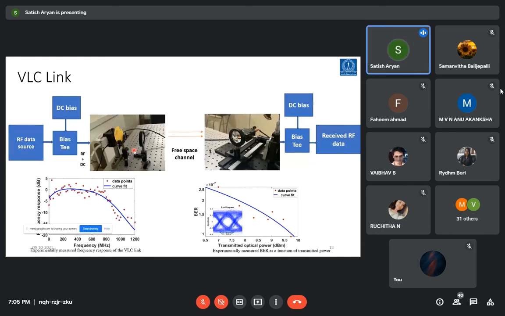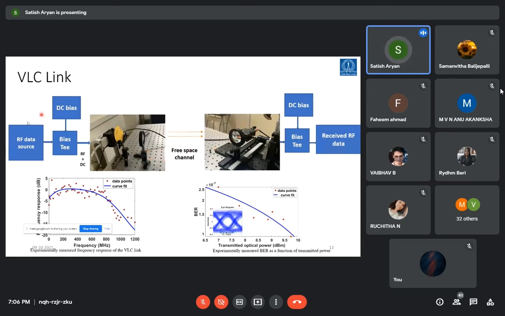We have a laser source, the blue laser source, passed through the phosphor that converts blue light into white light, passed through the converging lens, and it is focused towards the receiver. The receiver is a photodetector, again converging the light that is scattered in the air, and focusing towards the small area photodetector. So this is the physical setup explained by my colleague Fahim.